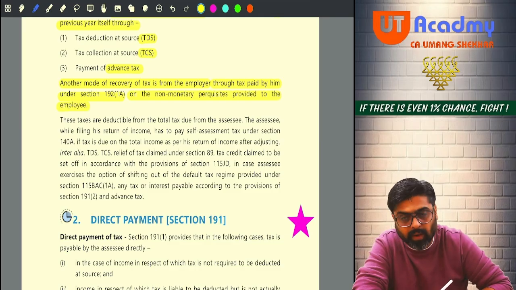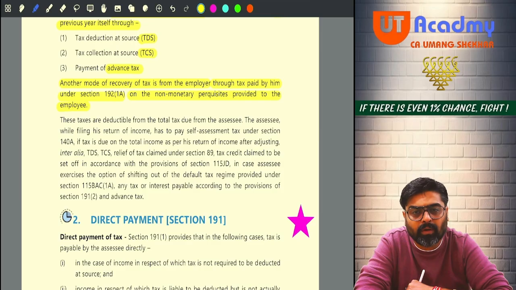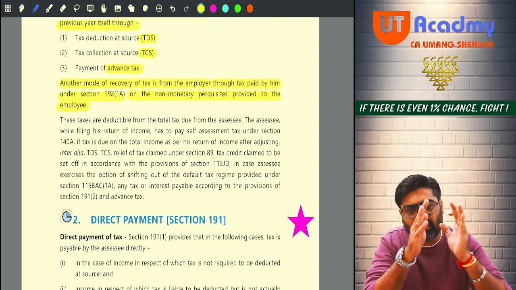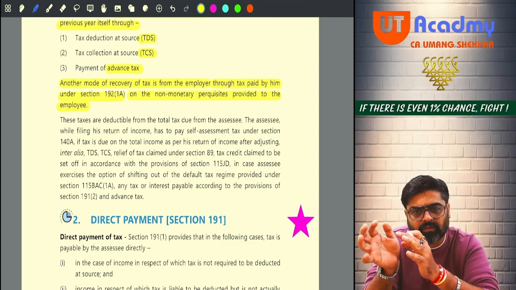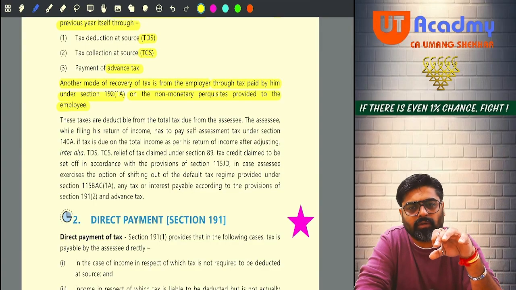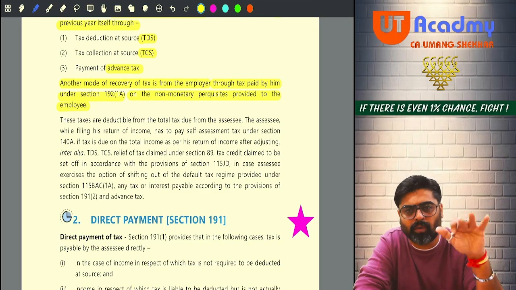Now if you are an employee, are you liable to pay tax on your salary income? Yes, that gets deducted out of your salary. So whatever salary the employer will give you, out of that salary the employer will deduct the TDS. Now that TDS is nothing but the tax on your monetary as well as non-monetary salary both.